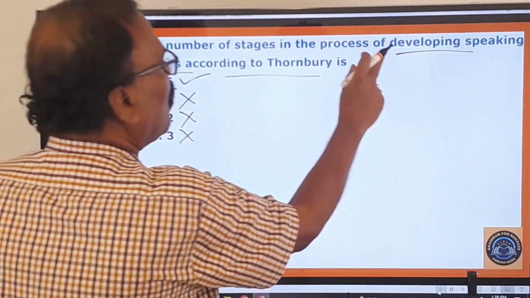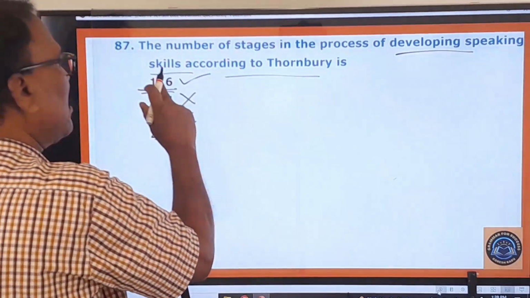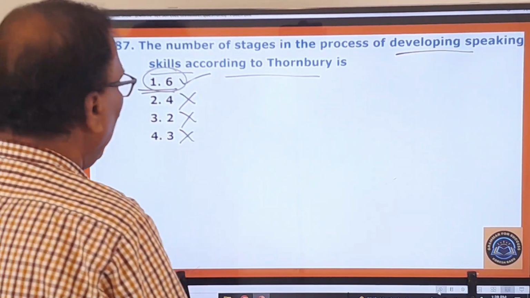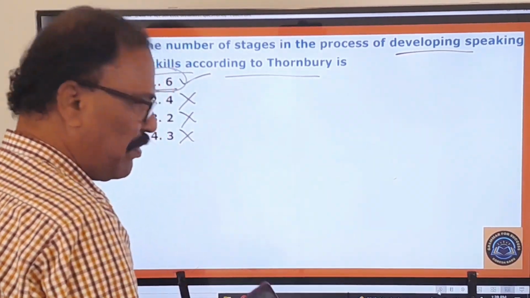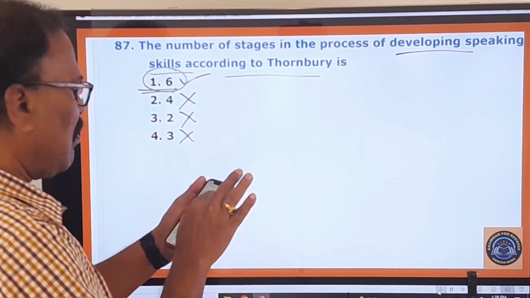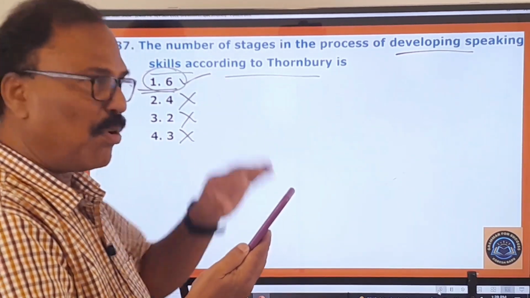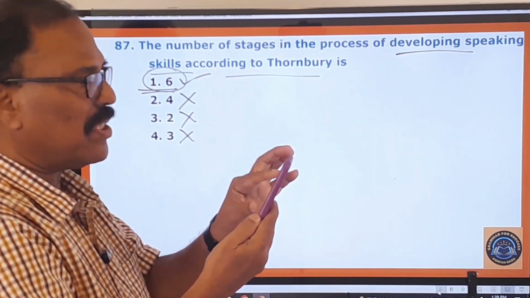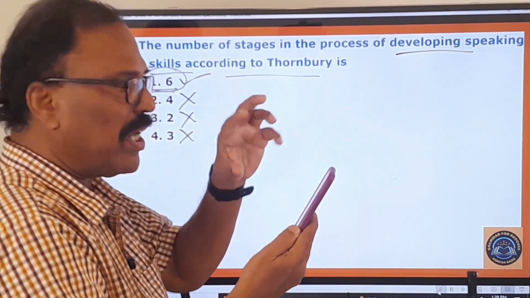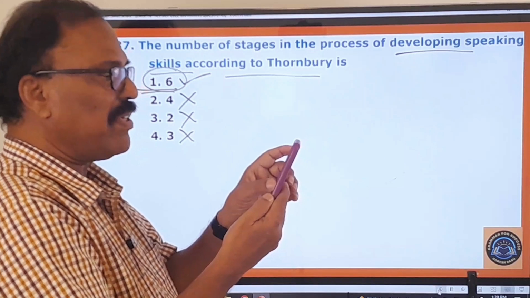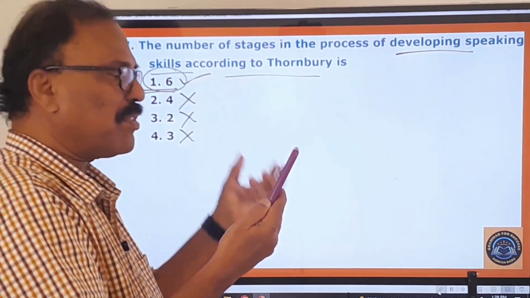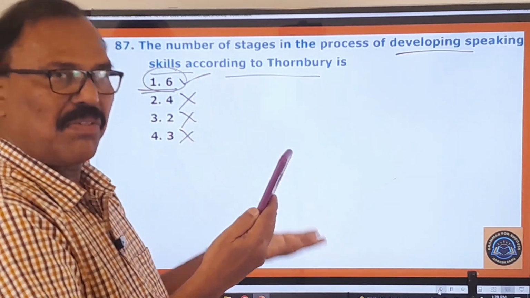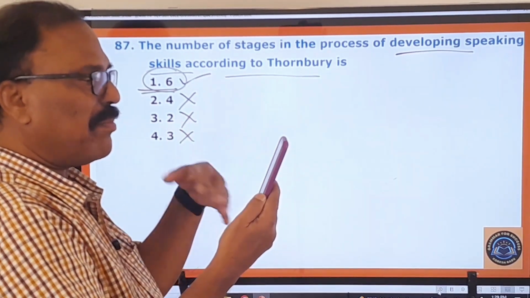So in the process of developing speaking skills, according to Scott Thornbury, there are 6 stages. Okay, and what are they? Just let me give you some idea about that. First of all, you get some awareness about that language. Then appropriation. You learn the language structures through practice. Then autonomy. You try to gain the ability to use the language independently. That's called autonomy. Then comes fluency and developing the capacity to speak without hesitation. So that's called fluency you develop. So feedback, receiving feedback to refine language.